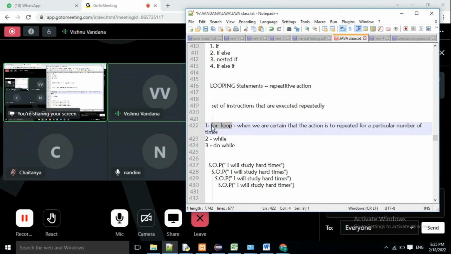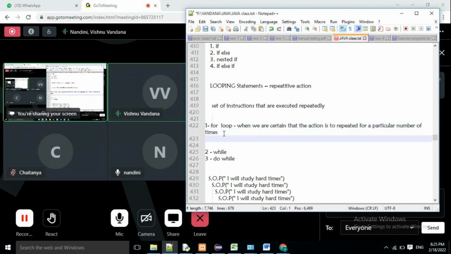When do we choose the for loop? When I'm certain that the set of code has to be repeated n number of times, exactly how many times. If we know the limit, if I know exactly how many times I have to repeat, then we go for the for loop.